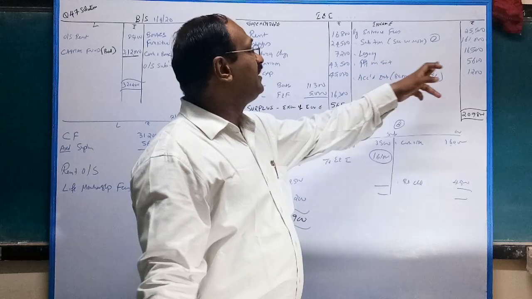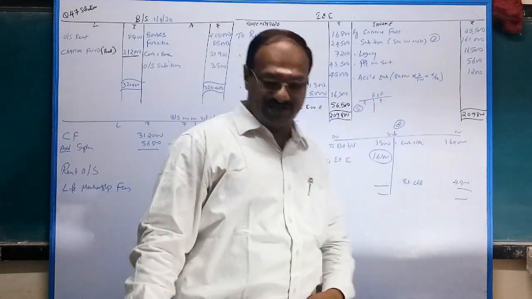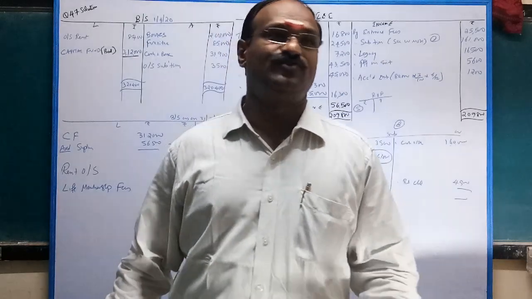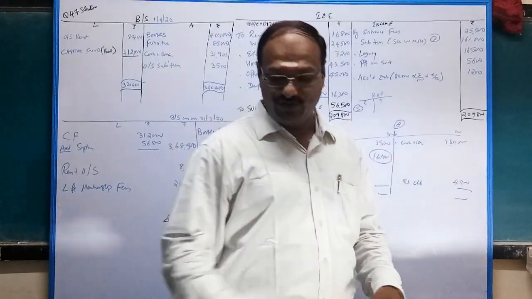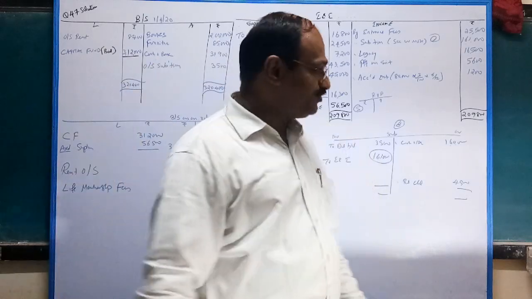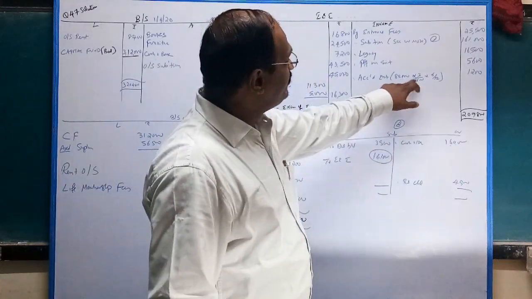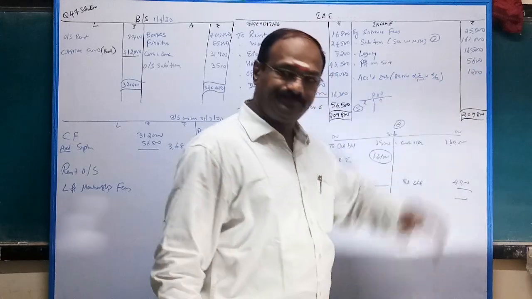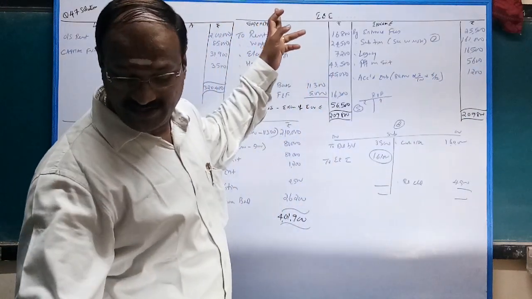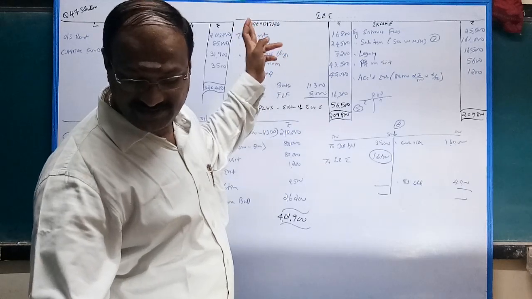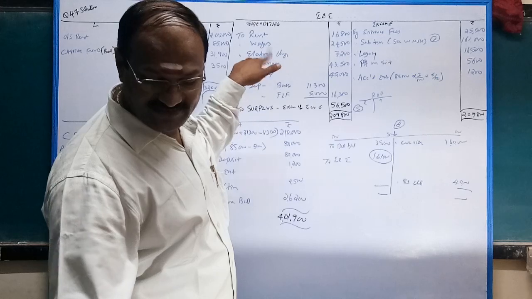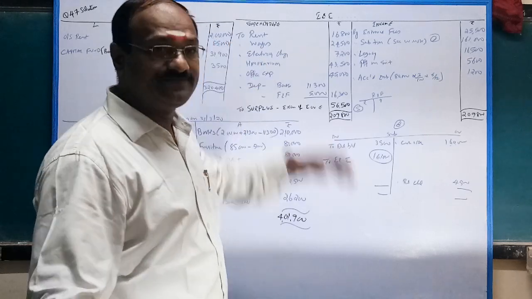Then profit on interest 5,600, accrued interest. Here also a fixed deposit is given, 80,000 rupees on October. There is no interest received, nil, nothing given. So 80,000 on 1st October 2019, thereby 80,000 into 3% into 6 by 12, which is 1,200. Then come to the payment side. Rent given 16,800. Wages, electricity charges, honorarium, office expenses are expenses. Books and fixed deposit come under the balance sheet. That's all.